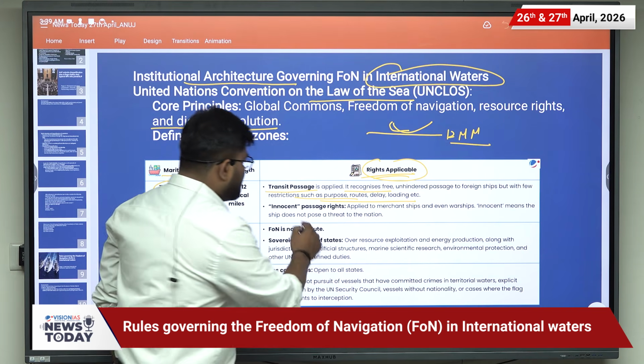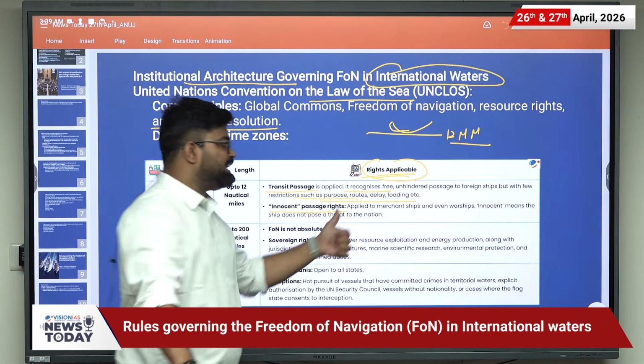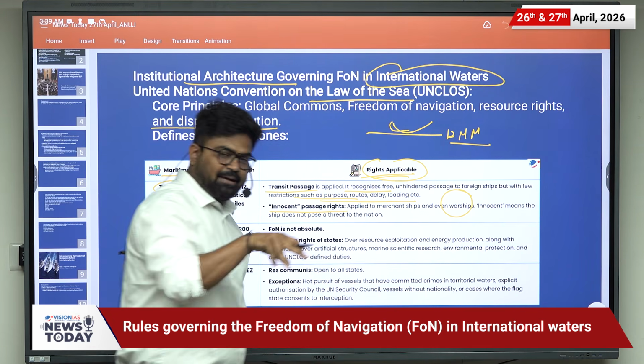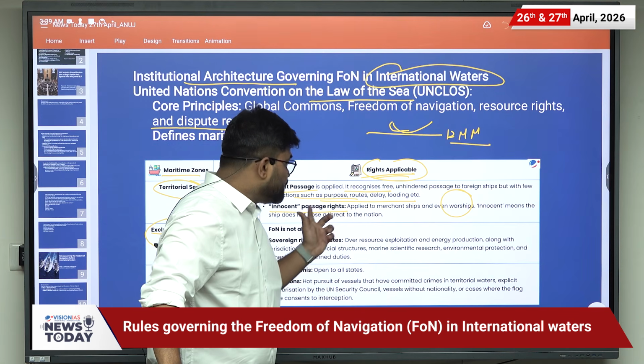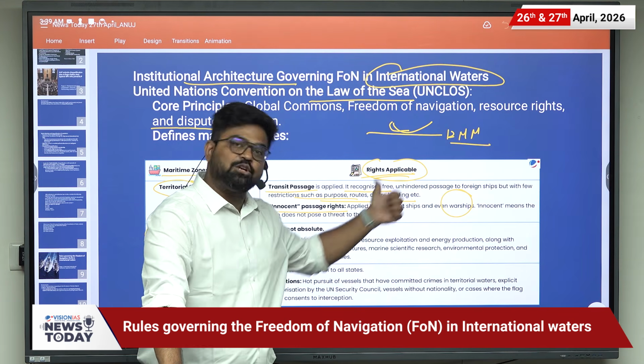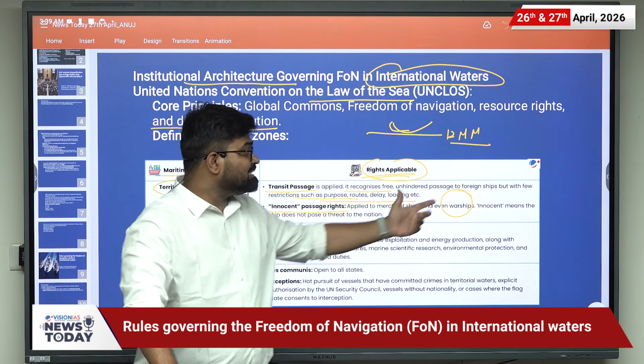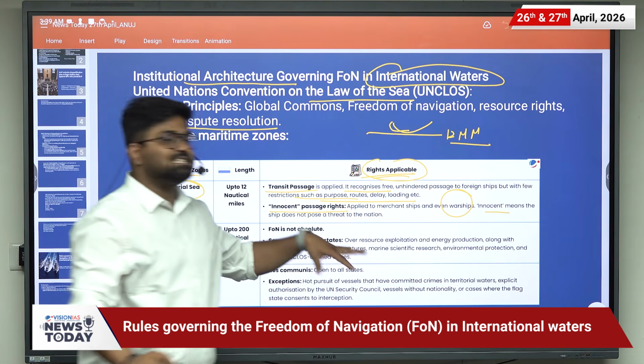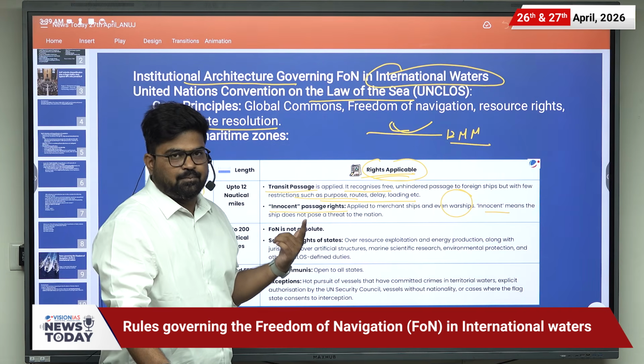And the innocent passage right is applied to the merchant ship and even the war ship. This statement is important, that innocent passage right is applied to the merchant ship as well as the war ship. Innocent here means that the ship does not pose a threat to the nation.